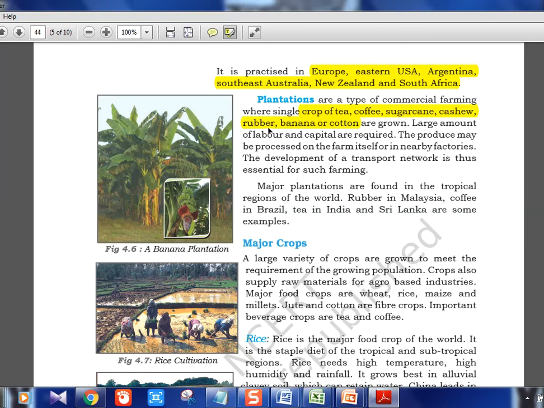Another possible static GK you can know is where are the boards of all these things, like where is the rubber board in India? Rubber board is in Kerala, tea board is there in Kolkata, coffee board is there in Bangalore I think, and silk board is there, that is also in Bangalore.